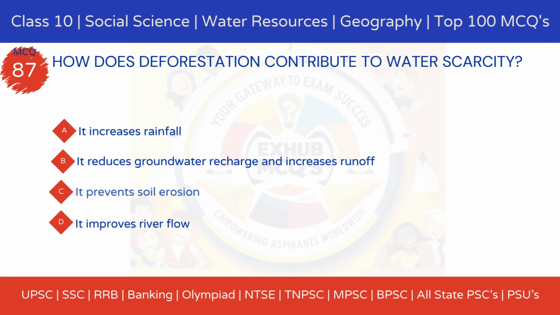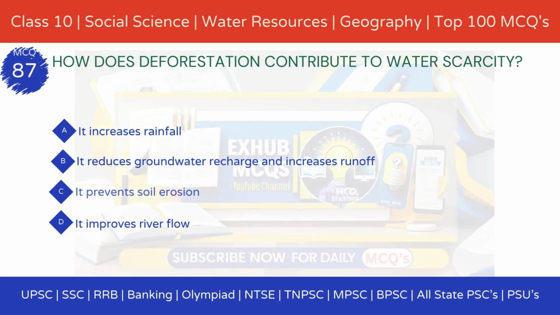YEMC 87. How does deforestation contribute to water scarcity? Option A, it increases rainfall. Option B, it reduces groundwater recharge and increases runoff. Option C, it prevents soil erosion. Option D, it improves river flow.